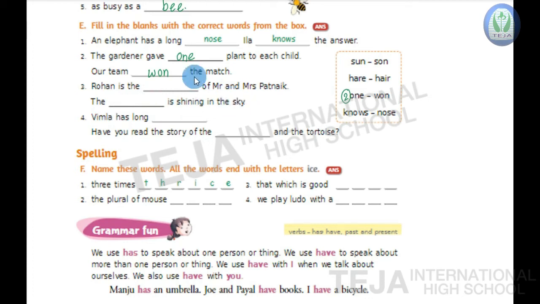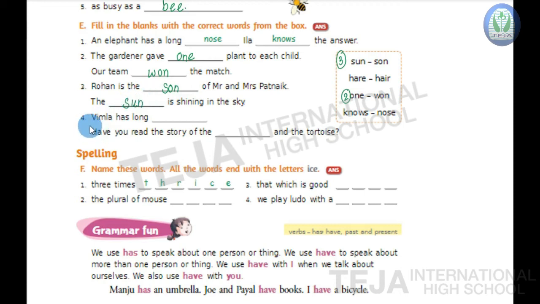And the words here to be used are son, sun. Rohan is the son of Mr. and Mrs. Patnik. The sun is shining in the sky. S-O-N son, S-U-N sun. Okay.